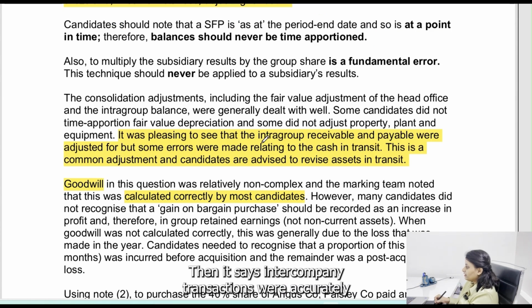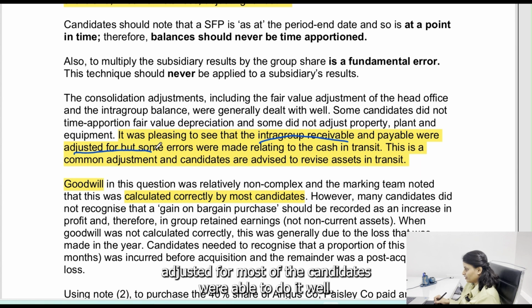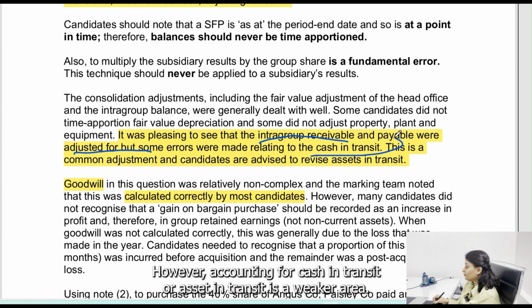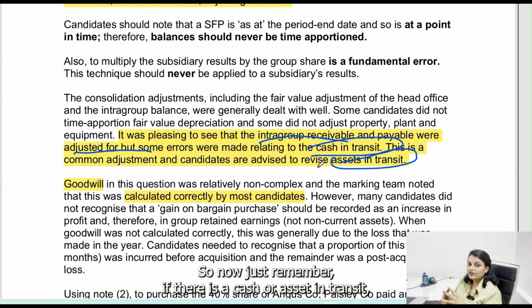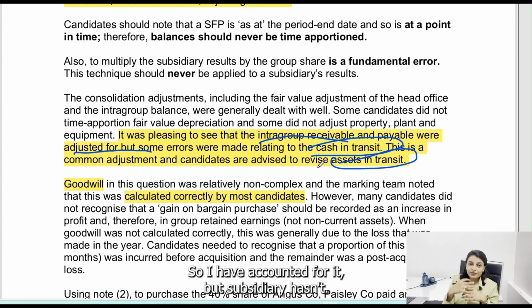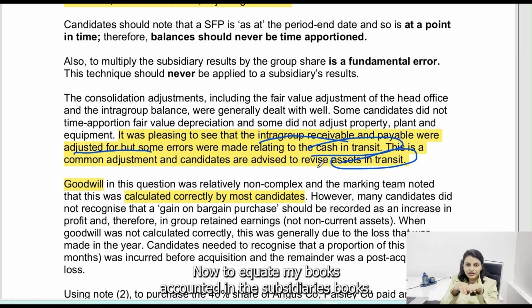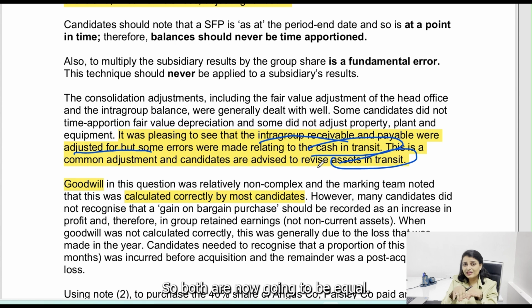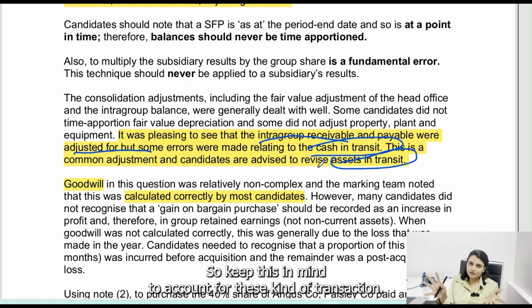Then it says intercompany transactions were accurately adjusted for. Most of the candidates were able to do it well. However, accounting for cash in transit or asset in transit is a weaker area. So now just remember, if there is a cash or asset in transit, then let's say I am the holding company, I have sent goods to my subsidiary company. So I have accounted for it, but subsidiary hasn't. Now to equate my books, account it in the subsidiary's books. So both are now going to be equal, and then go ahead. So keep this in mind to account for these kind of transactions.